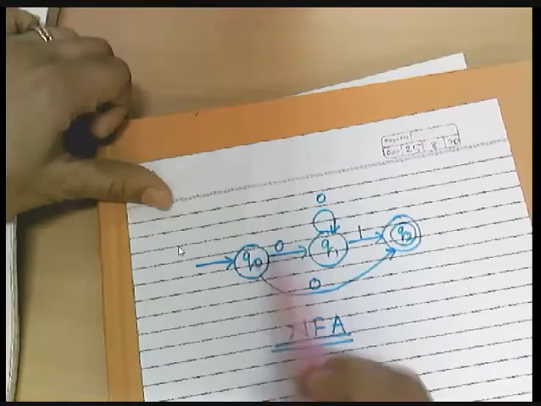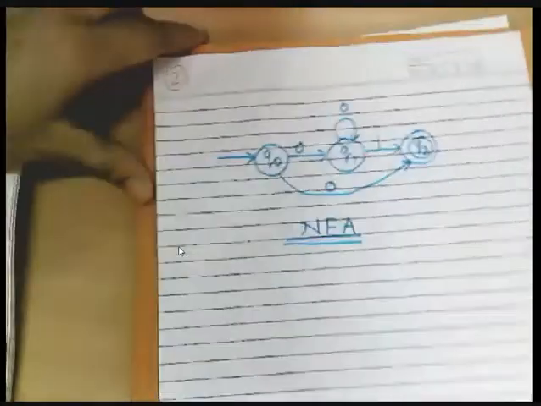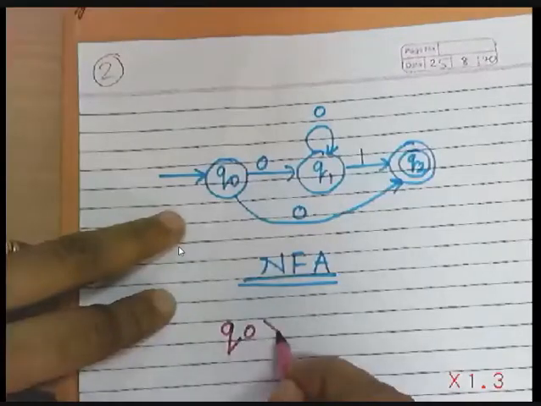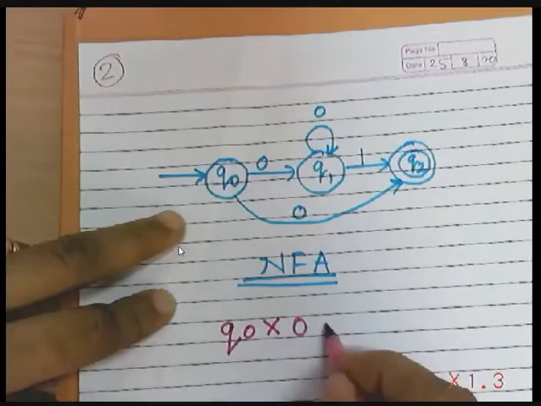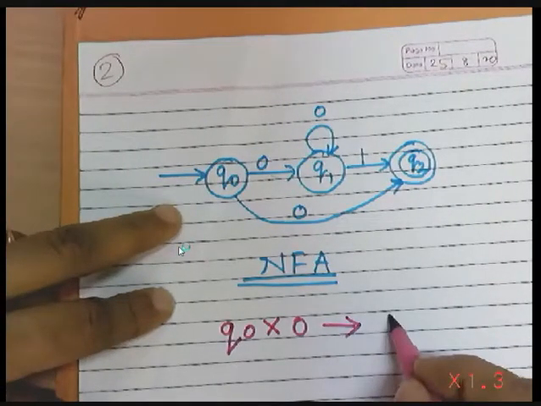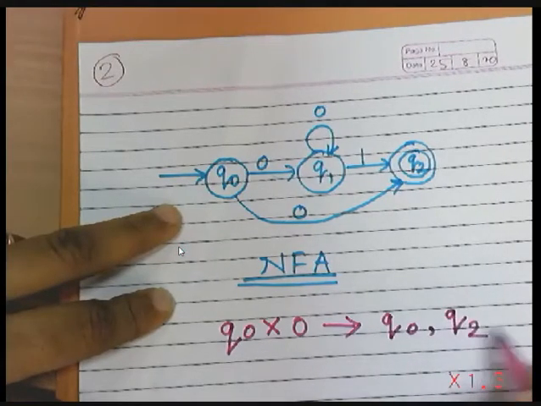So here, if we try to represent this, we can say Q0 on input 0 is moving to which state? It is moving to Q0, Q2. Is it clear?